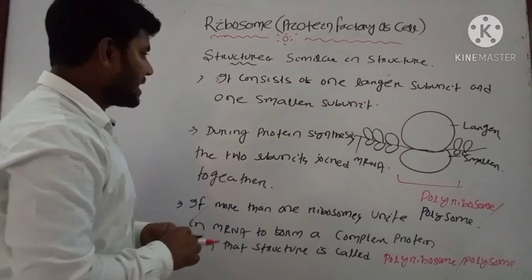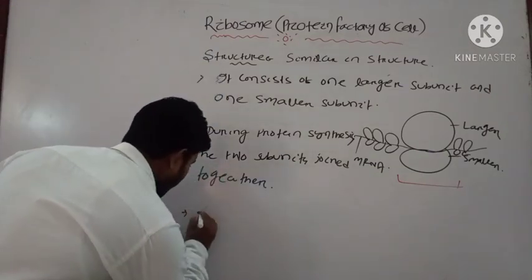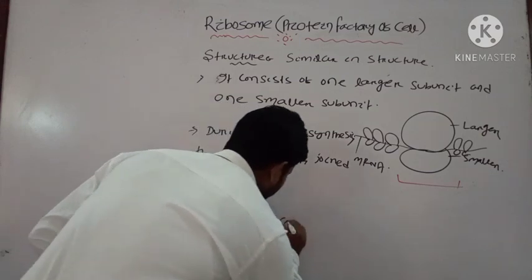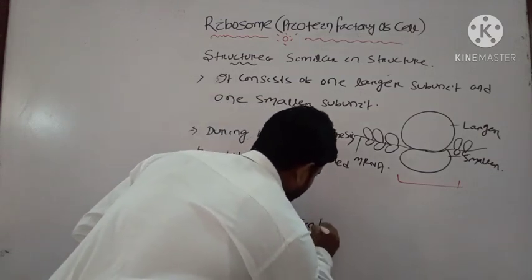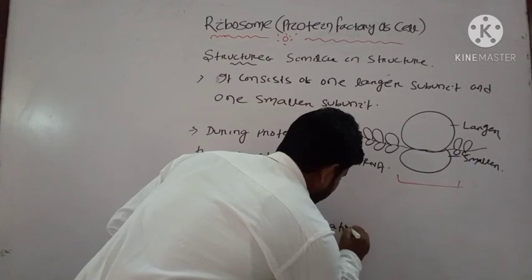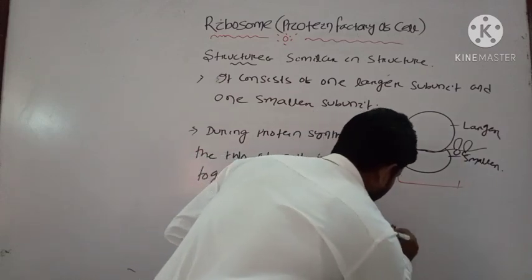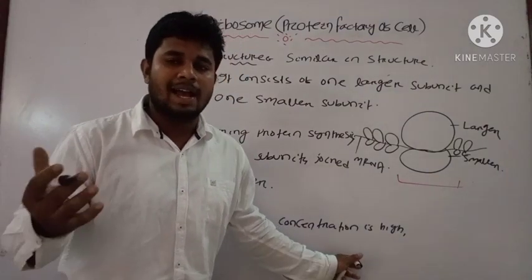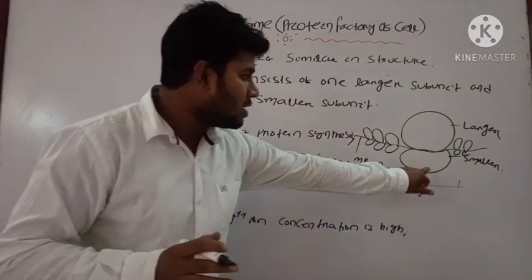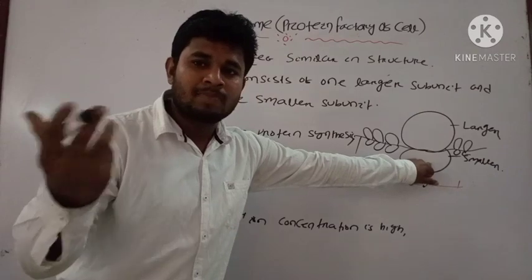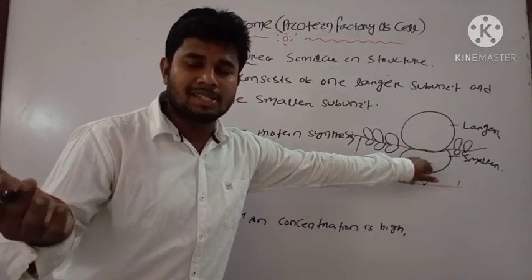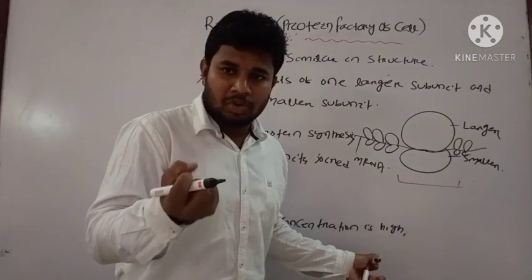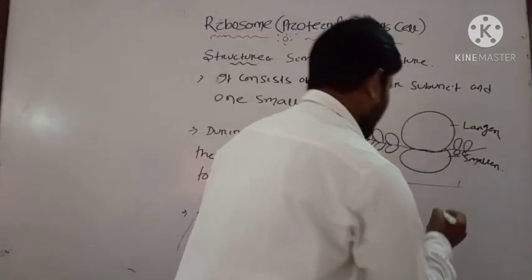And another point is that if magnesium ion concentration is high, then what will happen? If the Mg++ ion is high, then the two smaller subunits, that is in case of 80S it is 40S and in case of 70S it is 30S, will unite and form a dimer-like structure.